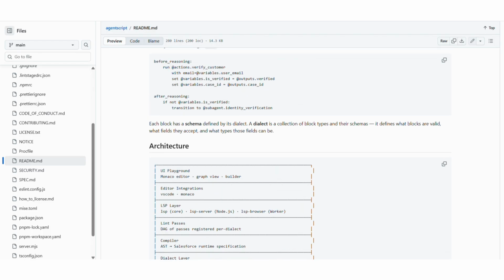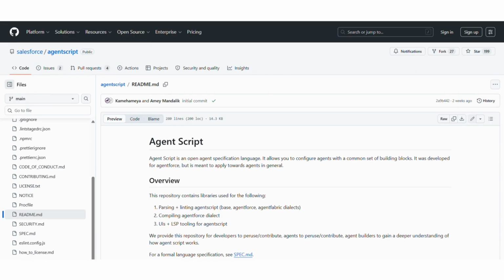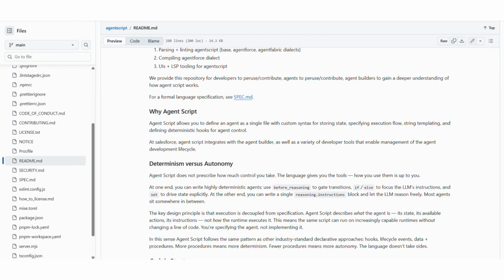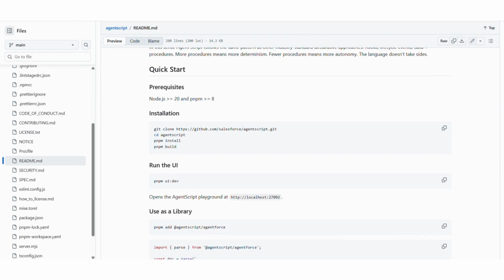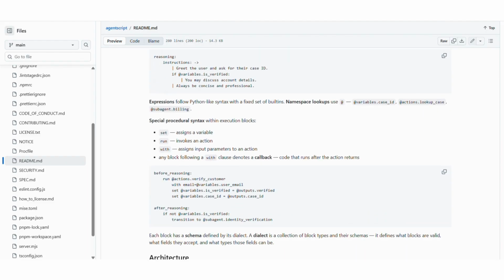Imagine you're building an AI agent, not just a chatbot, but something that thinks in steps, takes actions, and adapts on the fly. Today, we're diving into a fascinating idea from the paper Agent Script by Shunyu Yao and Salesforce AI Research team, a new way to design structured, controllable AI agents.